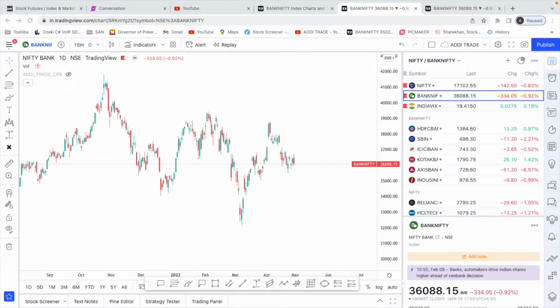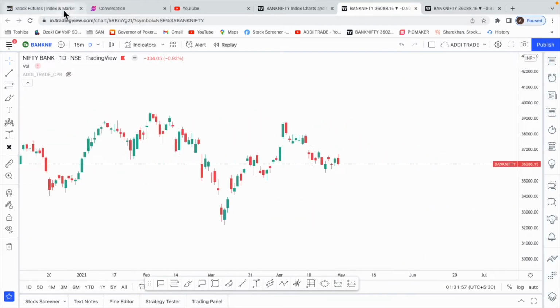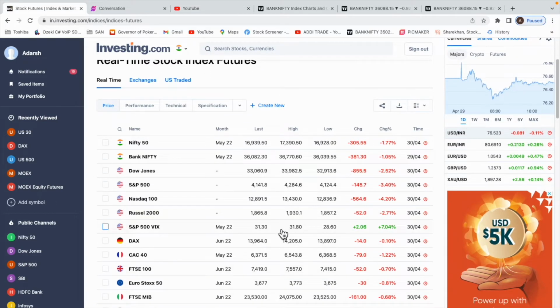Today we're going to be seeing the Nifty and Banknifty levels for Monday, that is May 2nd. This is the daily chart of Banknifty that I've opened. Before we go into our analysis, let's just see the global markets. The US market fell heavily on Friday. The futures fell about 850 points, but the European markets not so much.